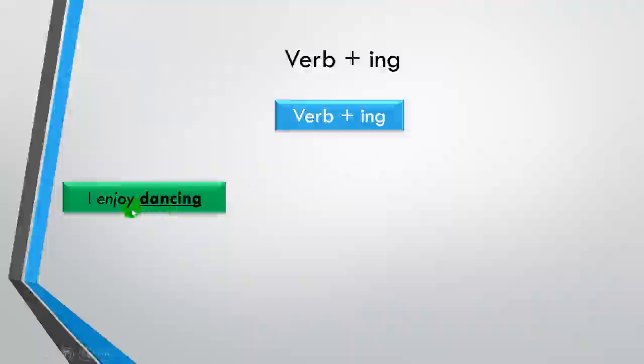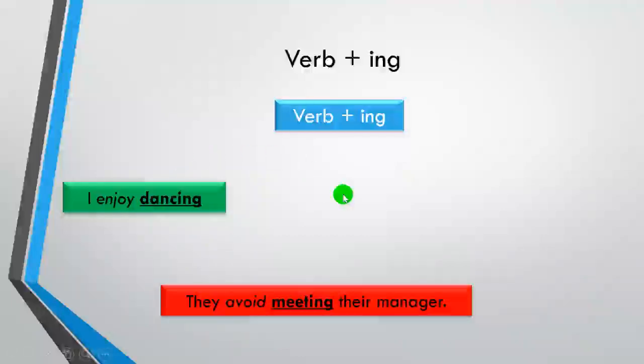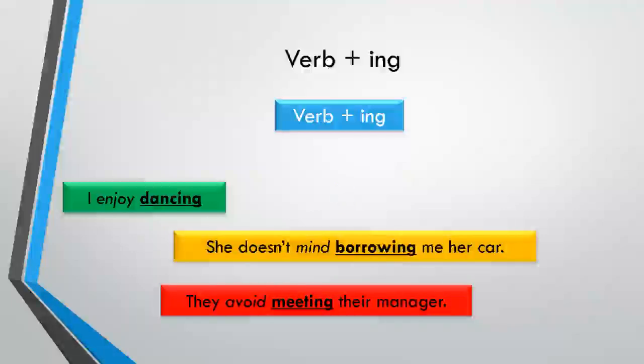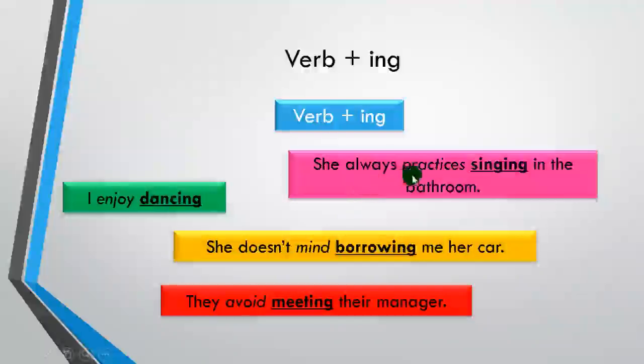For example, I enjoy dancing: enjoy is the first verb and dance is the second verb, and dance becomes dancing. And then, they avoid meeting their manager, and she doesn't mind lending me her car. These are all sentences containing two verbs, and the second verb transforms into the gerund or ing form. She always practices singing in the bathroom.